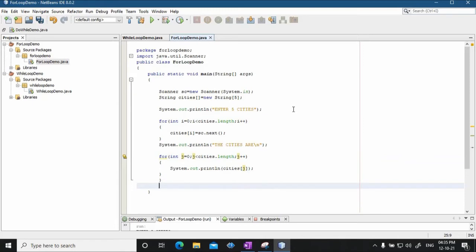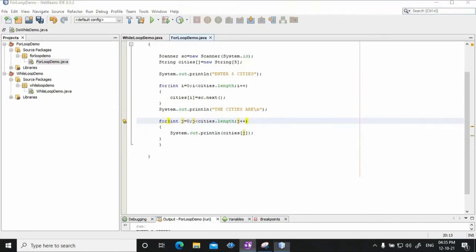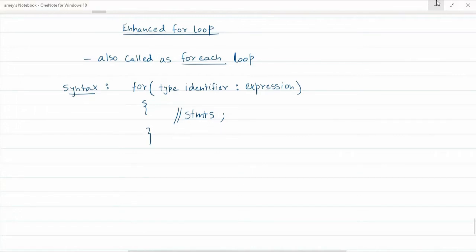Now, as we have seen, Java also allows you to have an enhanced version of for loop, that is called as for each loop. Now, assume that at this point the string array called cities already has the values of 5 cities. Now, I have to only print the cities. So, you do not have to go with a normal for loop, you can use an enhanced version of for loop, that is called as for each loop. The syntax is for, data type, identifier name, colon, expression, and you can print the statements, okay.